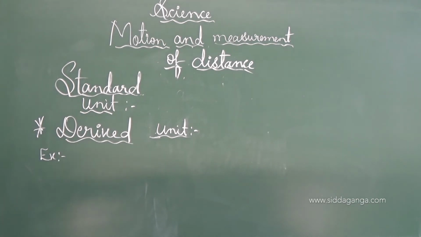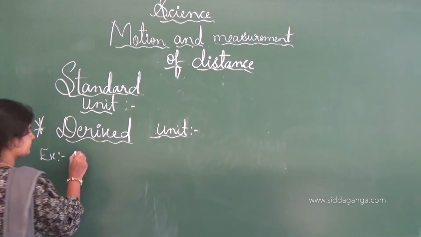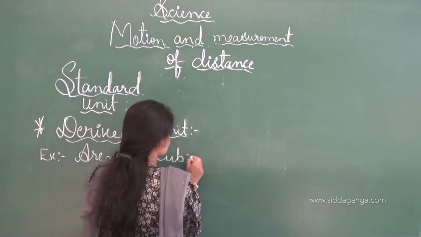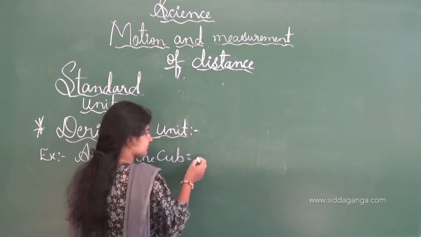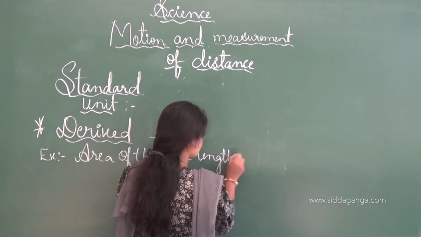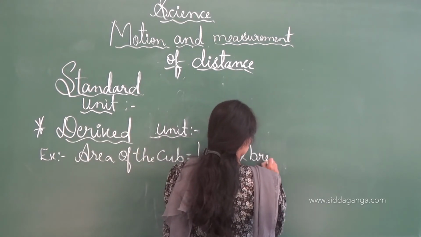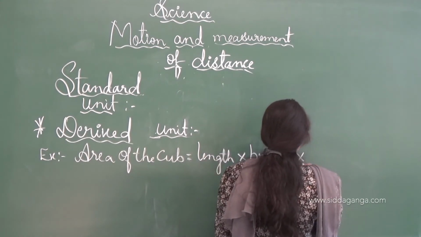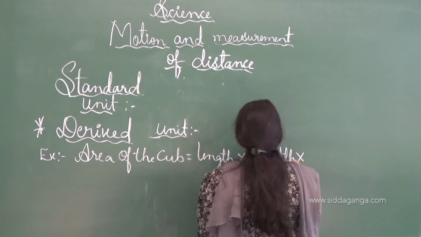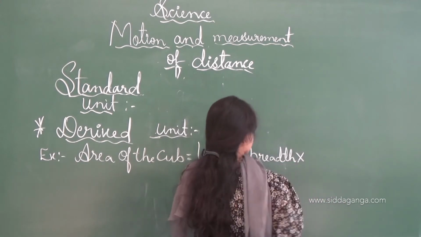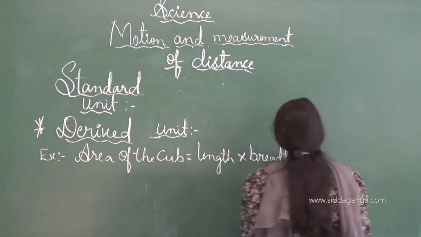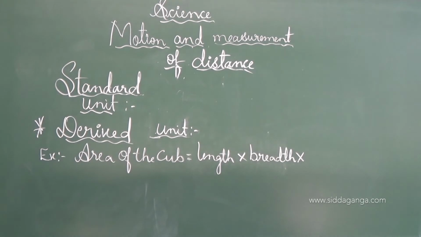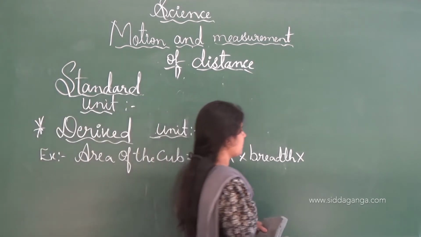the area of the cube. Area of the cube can be measured by measuring the length, breadth, as well as the height.